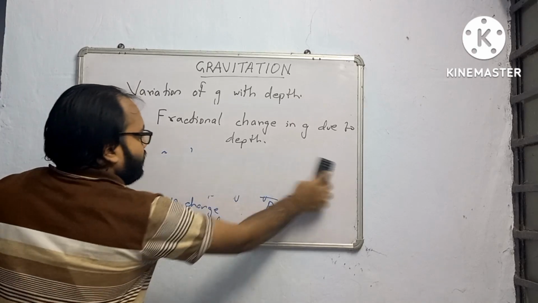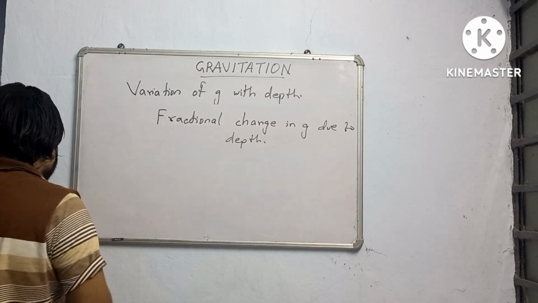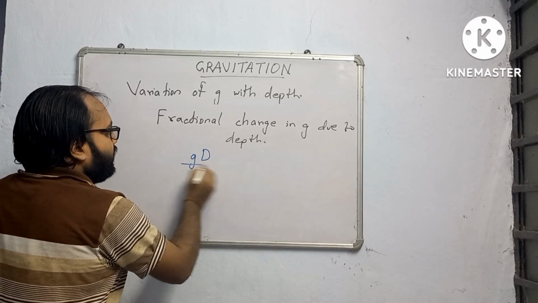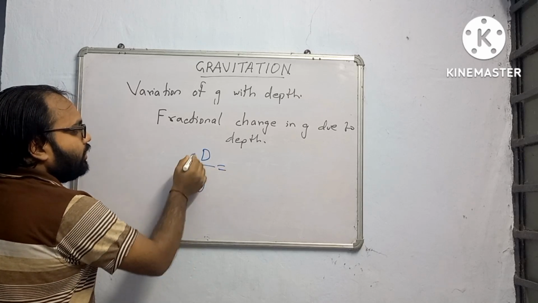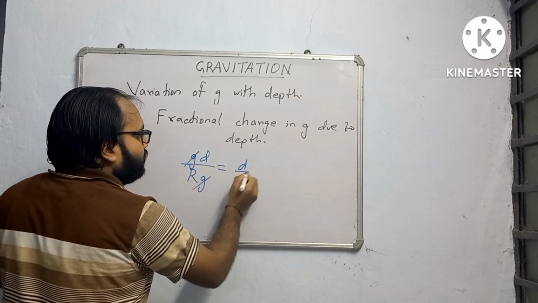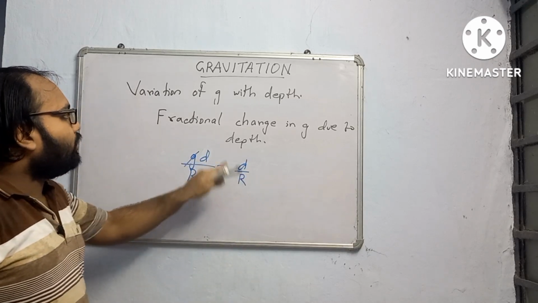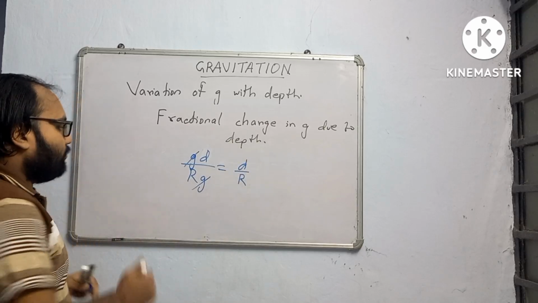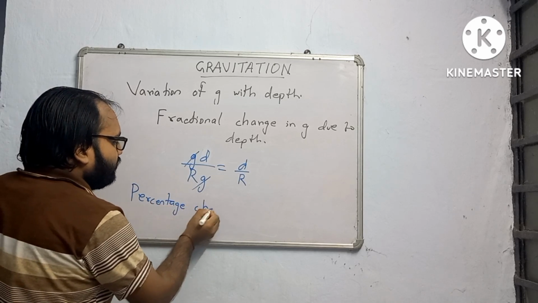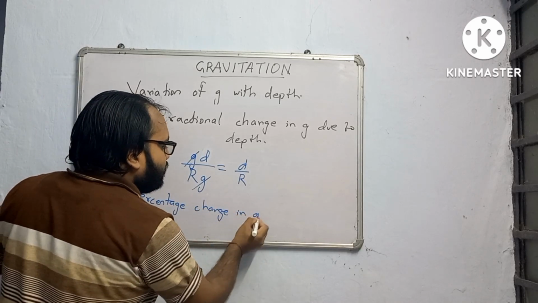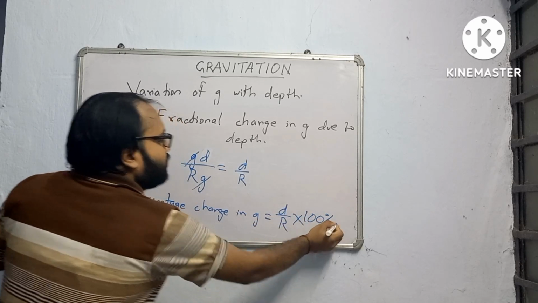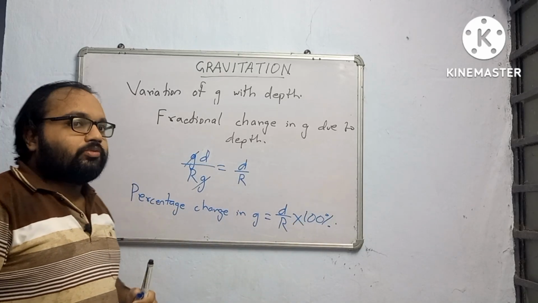Fractional change will be equal to gd by r divided by the original, that is g, so it is equal to d by r. Small d, sorry. d by r is the fractional change in g due to depth, and the percentage change in g is equal to d by r multiplied by 100. This much percent there is change. Okay, let's move to the next concept.